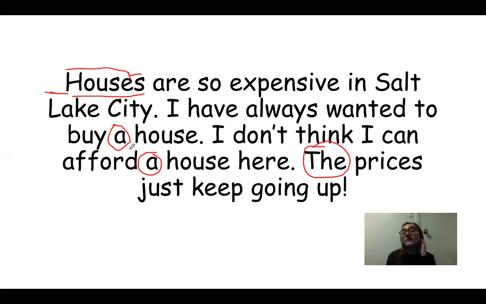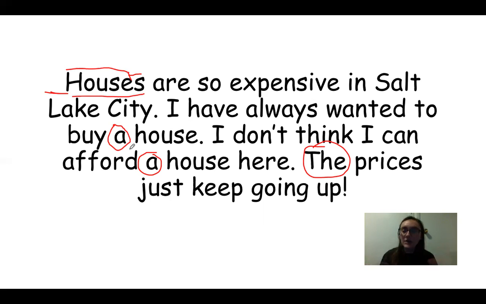So that's the other thing when you try and figure out if I should say a or should I say the? Usually when we use the, it's because the person we're talking to knows exactly the thing, right? The house that you're talking about. So that's why you would use the.